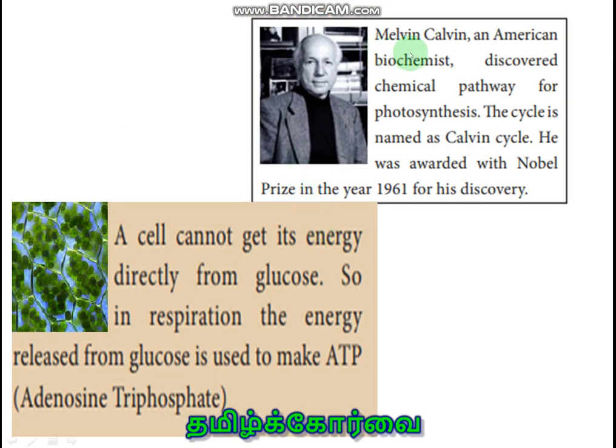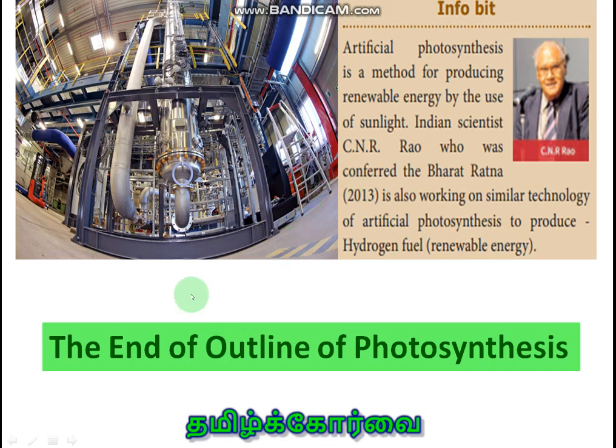And this is the photograph of Melvin Calvin. He was awarded the Nobel Prize in the year 1961 for his discovery. And this is about artificial photosynthesis being possible, for which CNR Rao was conferred the Bharat Ratna award. So this is the end of our outline of photosynthesis.